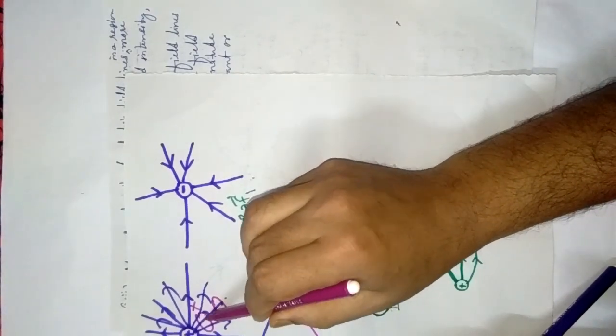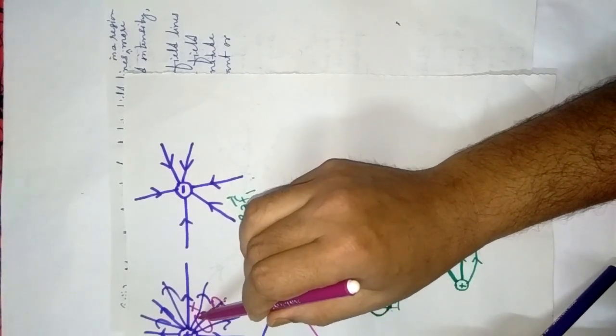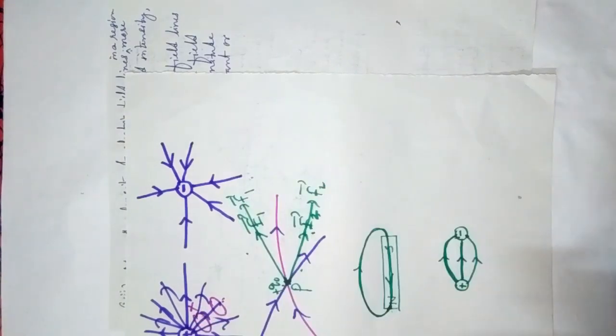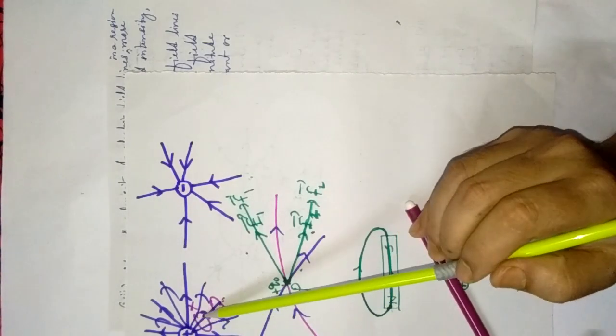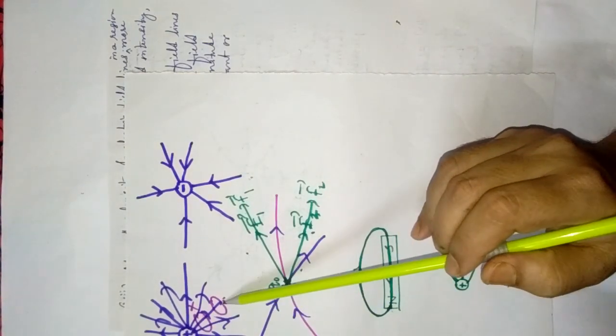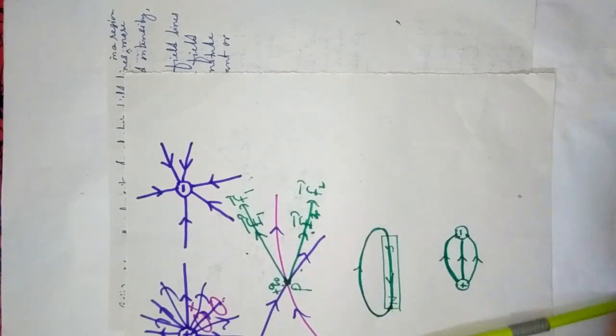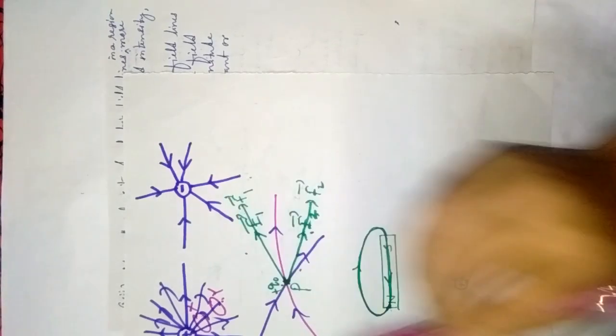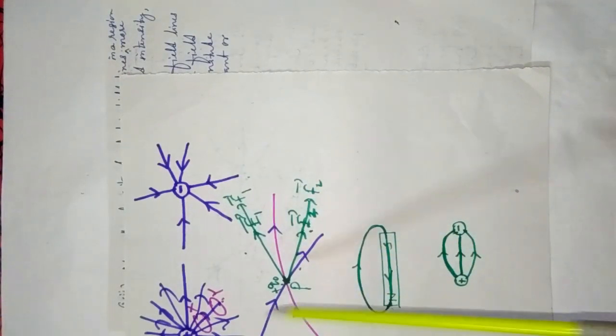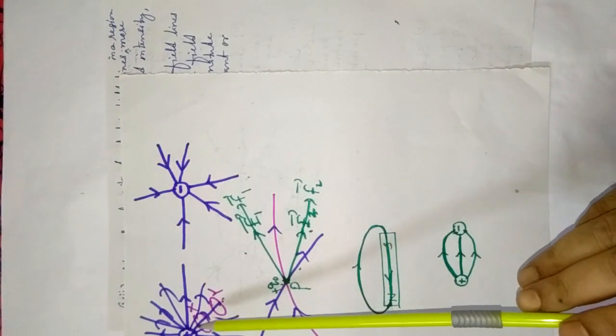I have taken the same cross-sectional area. Here how many field lines crossed? Here 3 through this area, but here only 1. Since the density is more in the x region in comparison to the y region, that's why electric field intensity E is more in this region.